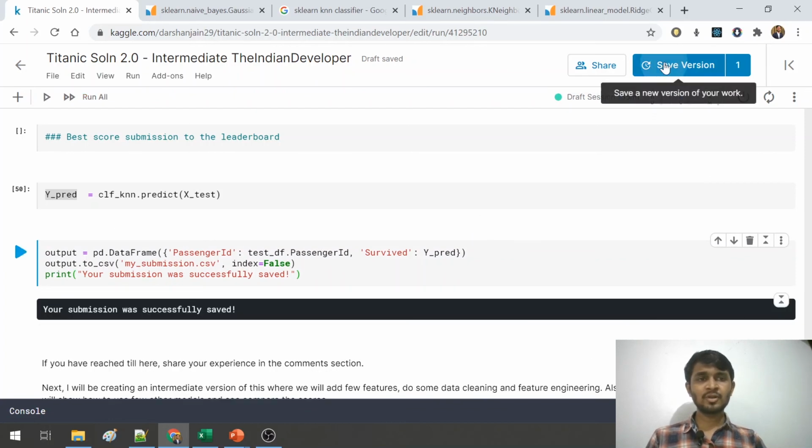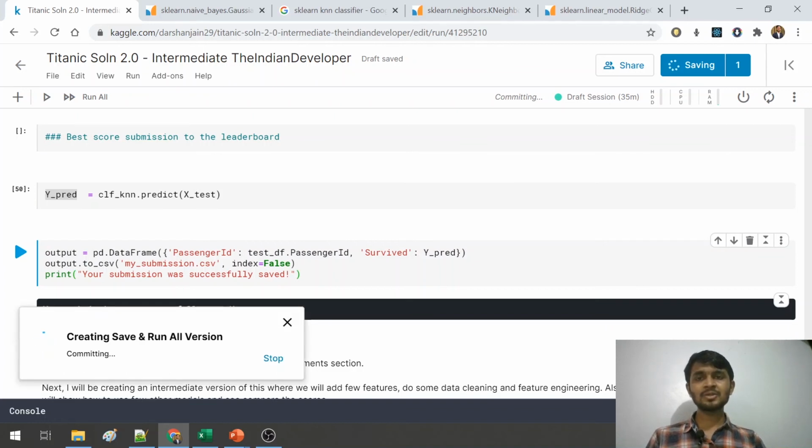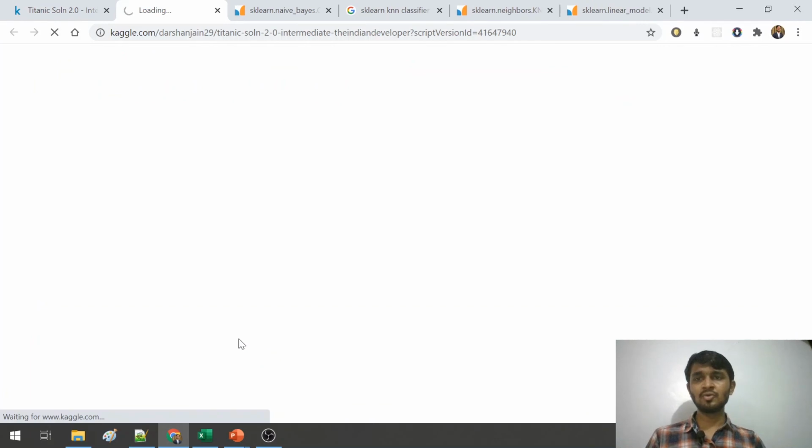As you all remember, we have to click on the save and run for all button, and we need to wait here till this entire processing is done. Once this is done, it will take us to the leaderboard section, and there first we need to submit our output, and then only we can see the score on the leaderboard. So I hope that there would be some enhancements on the score that we got from the previous video. Also, this video was very informative as we've learned how to add new features, how to do data pre-processing.